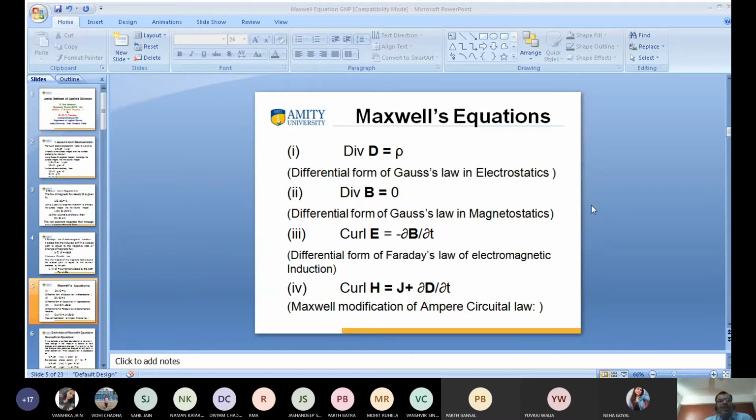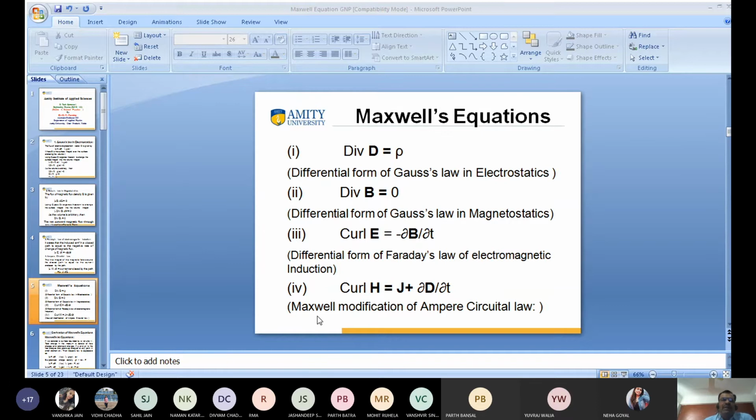And third is curl of E is equal to minus del B by del t. This is based on the differential form of Faraday's law of electromagnetic induction.